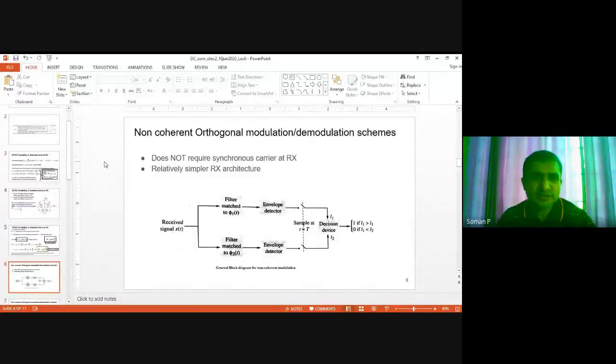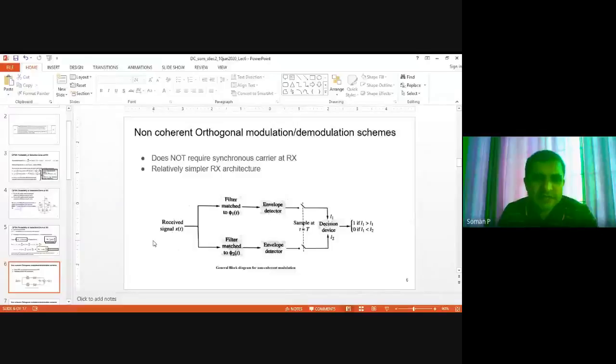So here we talk about non-coherent modulation. By its very nature, this is a simpler architecture than the coherent modulation. The disadvantage is that the symbol error probability or the bit error probability will be higher than the coherent modulation BPSK or QPSK. But that is a penalty we have to pay for the simpler receiver architecture. So here, this is the generalized non-coherent modulation receiver.